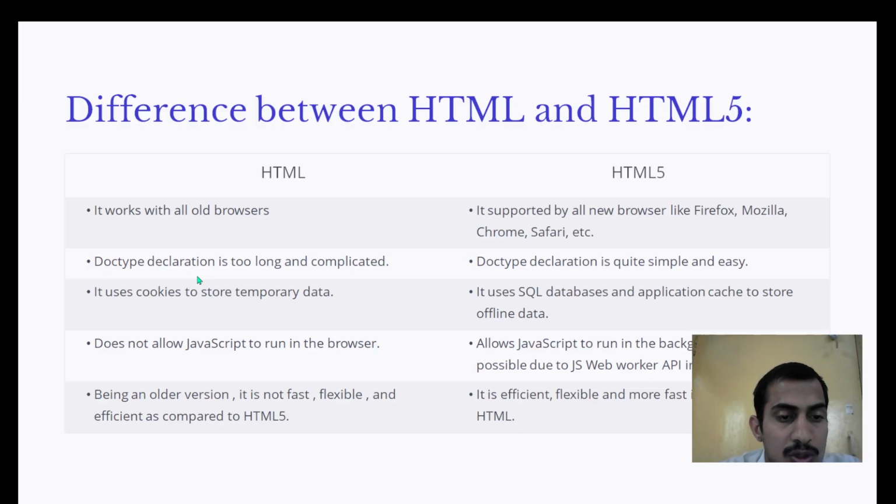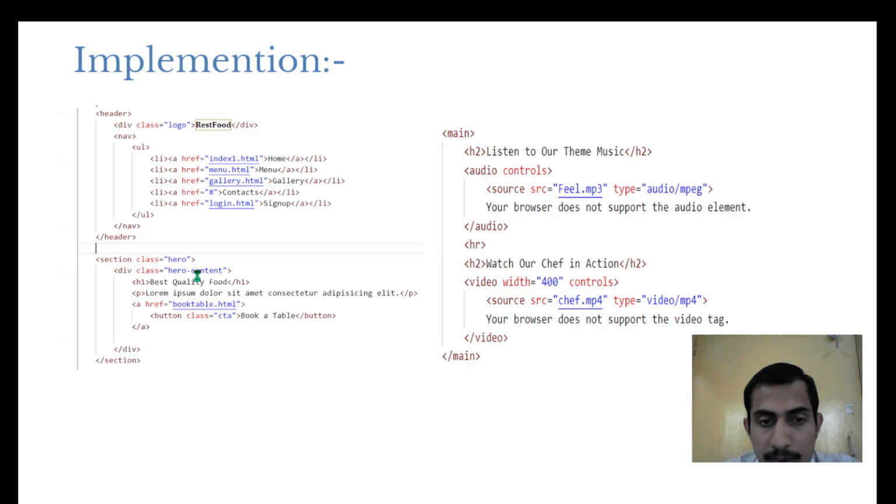HTML uses cookies to store temporary data. HTML5 uses an SQL database and application caches to store data offline. HTML does not allow JavaScript to run in the background of the browser. HTML5 allows JavaScript to run in the background. This is possible due to the JavaScript Web Worker API in HTML5. Being an older version, HTML is not as fast, flexible and efficient compared to HTML5. HTML5 is more efficient, flexible and faster compared to HTML.